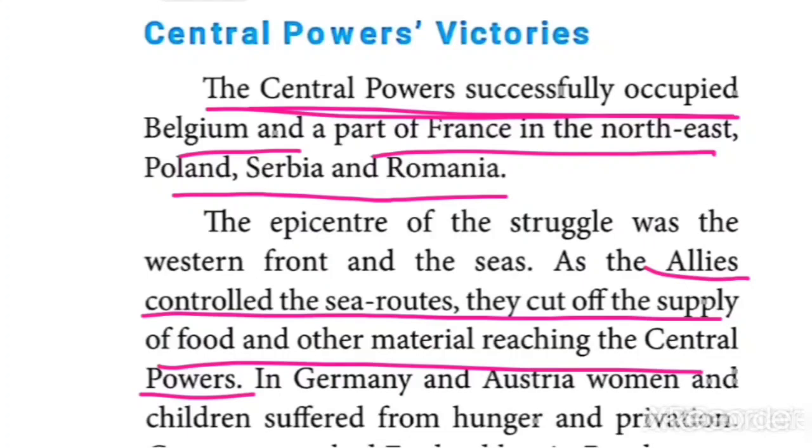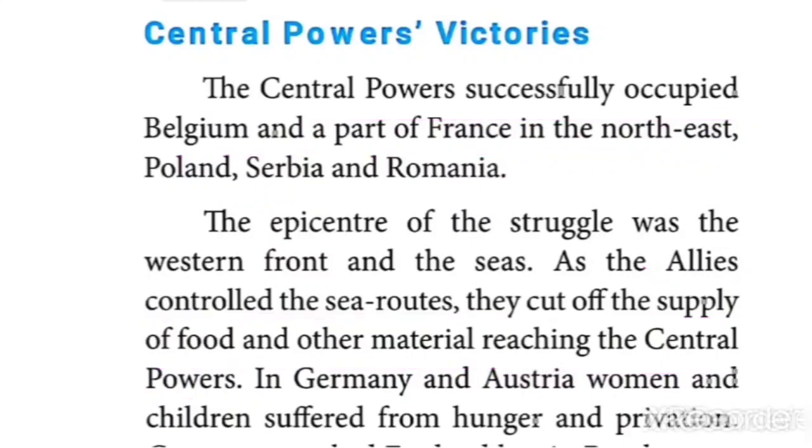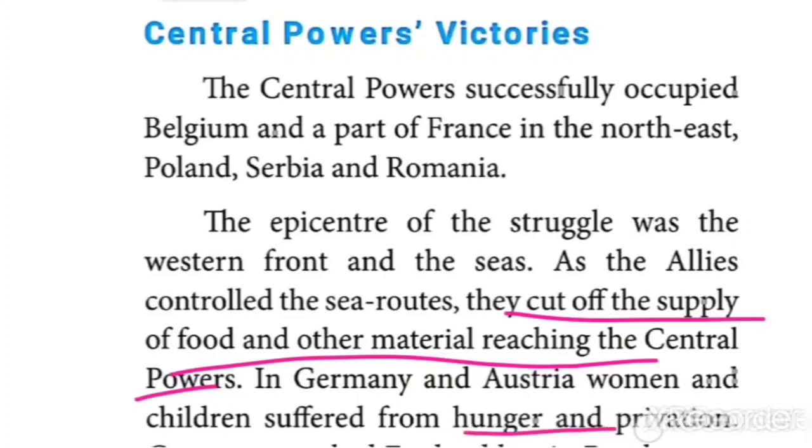So in Germany and Austria, women and children suffered from hunger, privation and poverty, because the Allied powers cut off the supply of food. Okay, so that's the meaning.